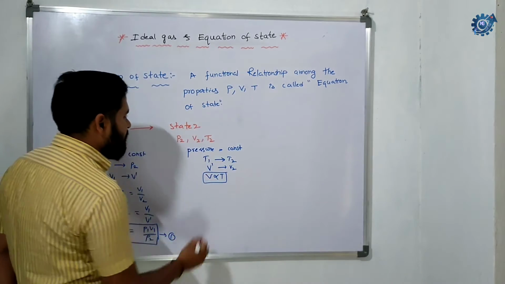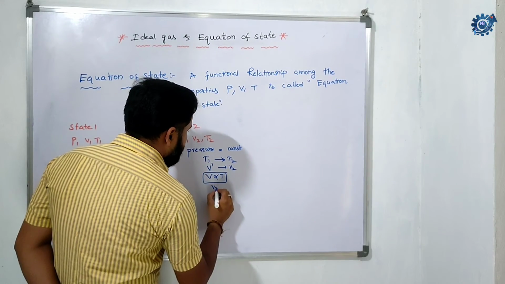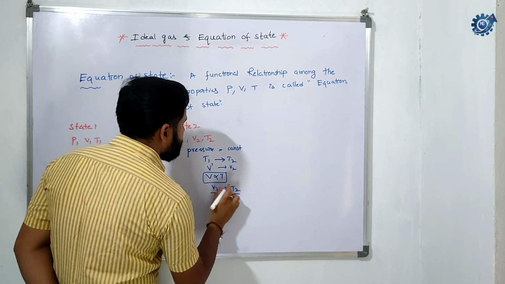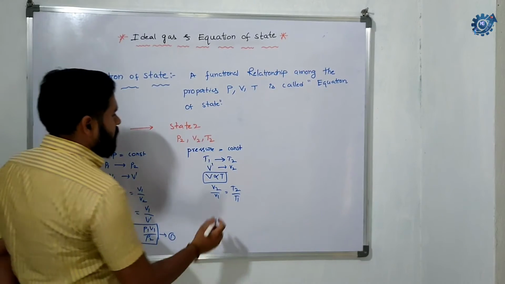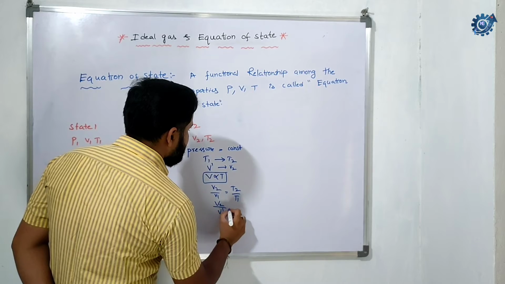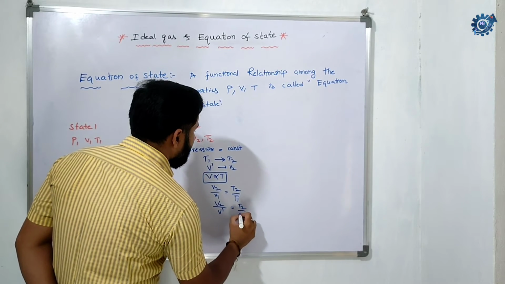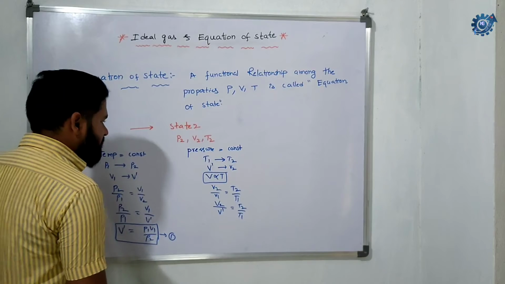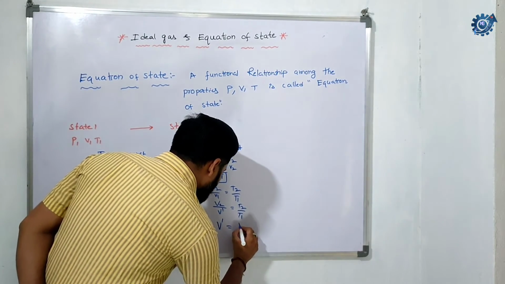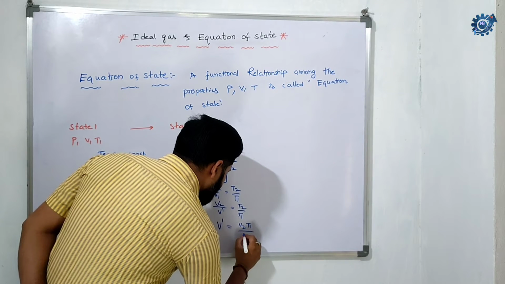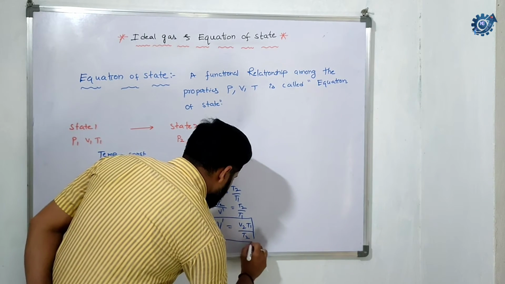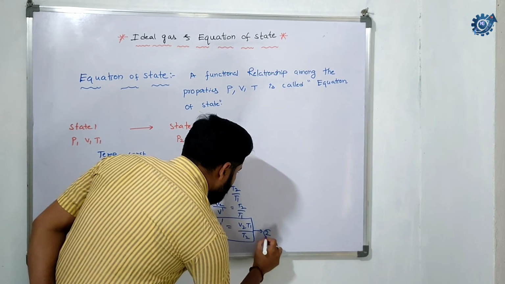So we can write V2 by V dash is equal to T2 by T1. From this relation, V dash is equal to V2 T1 by T2. Let's keep this in a box and say this is equation number 2.